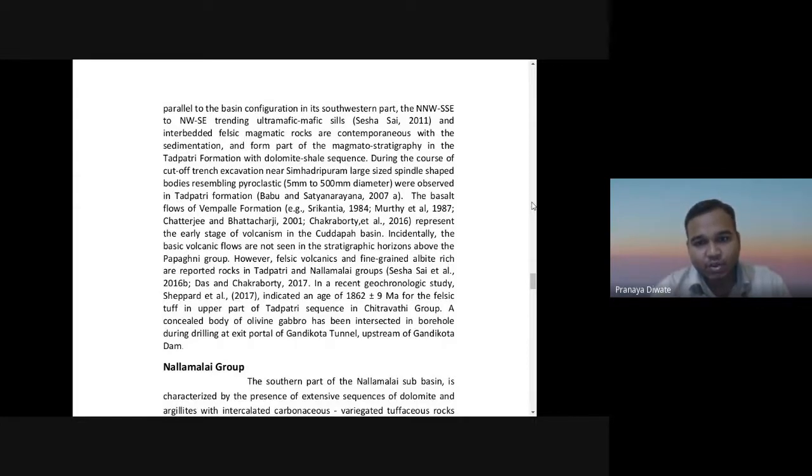In a recent geochronological study, Sheppard et al. indicated an age of 1862 million annum for the felsic tuff in the upper part of the Tadpatri sequence. In the Chitravati group, a concealed body of olivine gabbro has been intercepted in a borehole during drilling.